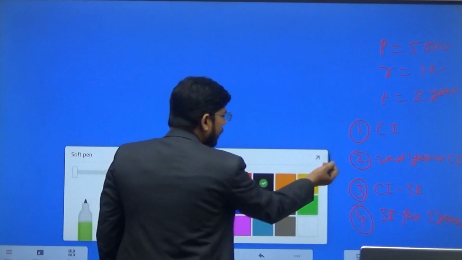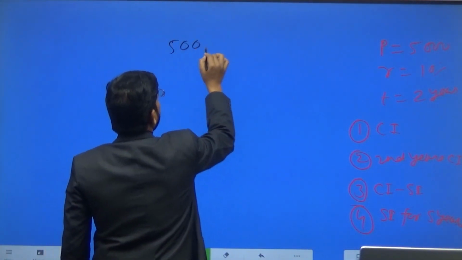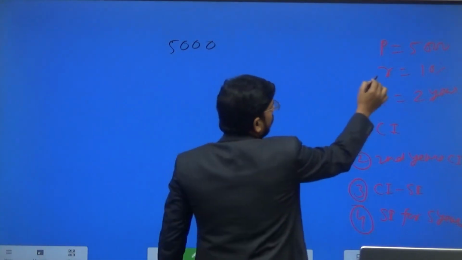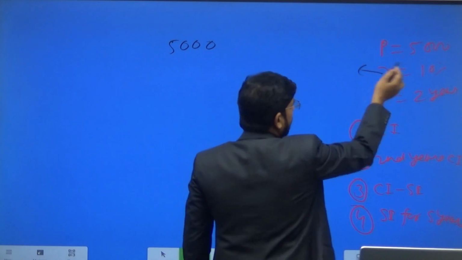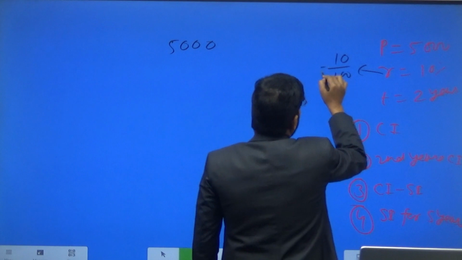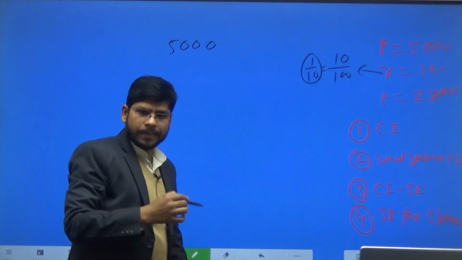So, very simple. Here the principal amount is 5,000 and the rate of interest is 10%. If we convert 10% into a fraction, it becomes 10 by 100, that is 1 by 10. So the rate of interest is 1 by 10.